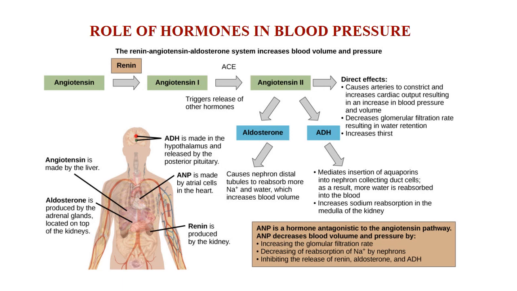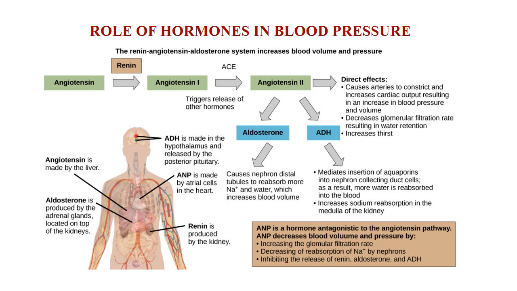And this secreted renin acts on angiotensinogen, which is given as angiotensin there, which is nothing but angiotensinogen, the inactive form. Renin acts on this angiotensinogen.